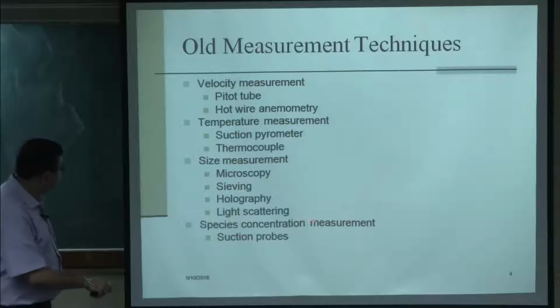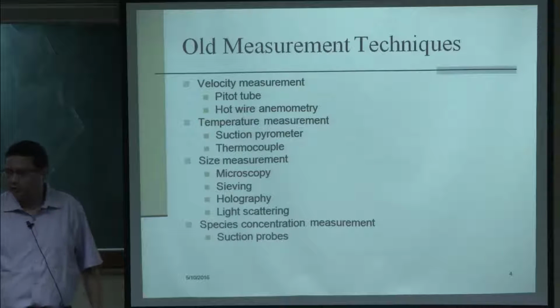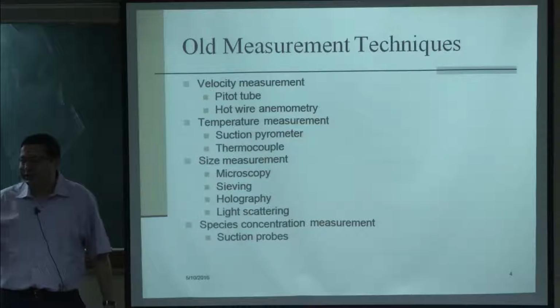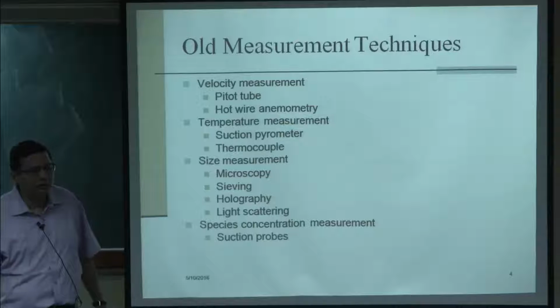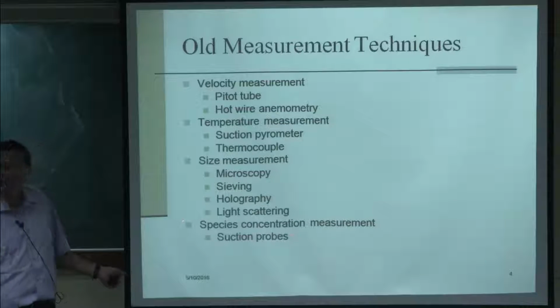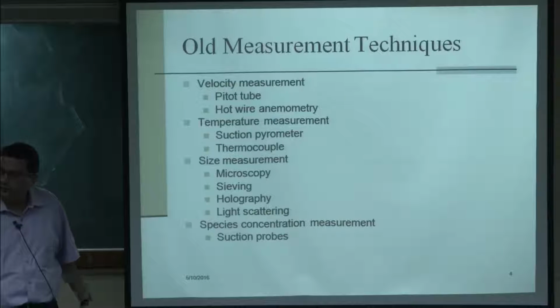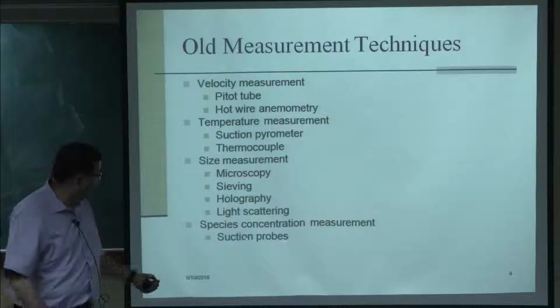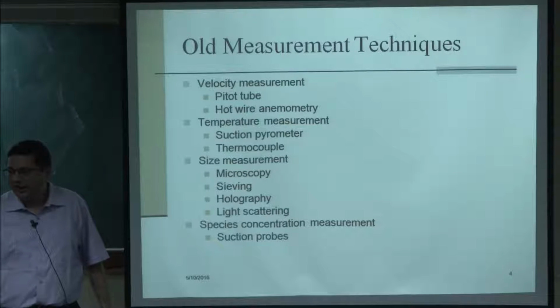And then the species concentration measurement. Earlier this was done using suction probes. You take a small amount of sample out from the combustion volume, and then you do gas chromatography of the samples to find out the concentration or the distribution of species in it. Once again, that is an intrusive technique. Once you put the suction probe locally, you are creating a partial vacuum, the flow field changes, and it is not an in situ measurement. The processing has to be done outside the system.